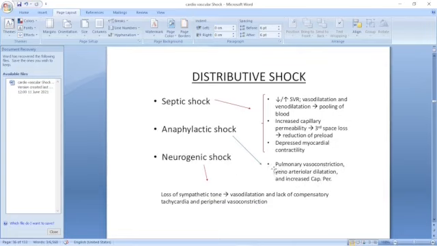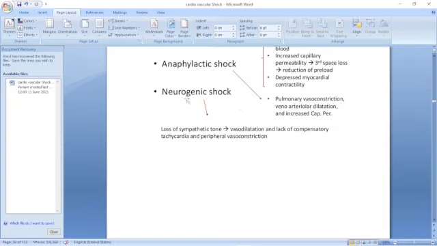Same thing because of the extreme dilatation of arterioles, etc. In anaphylactic shock, histamine is released. It causes vasodilatation, and a lot of the histamine causes extreme capillary permeability. All the fluid oozes out and doesn't come back in at the venous end of the capillary, and that is the same thing: reduced venous return, and the cardiac output is greatly decreased.